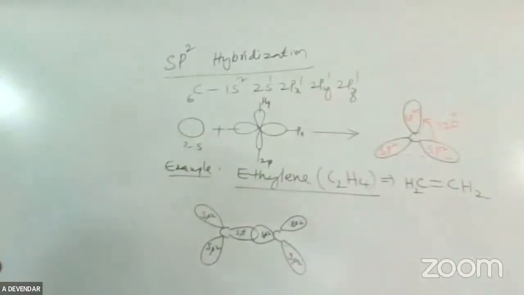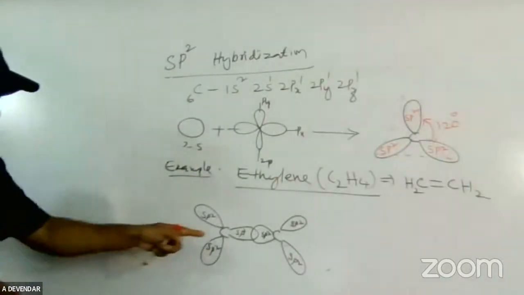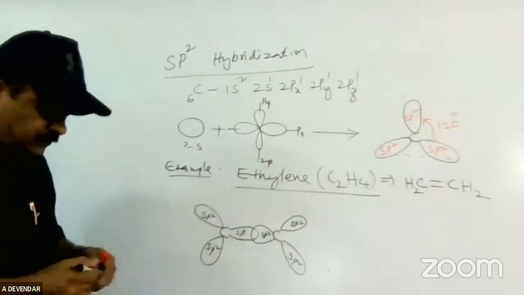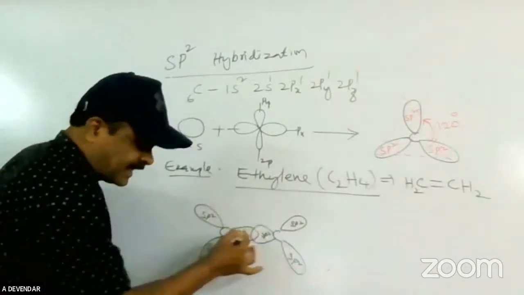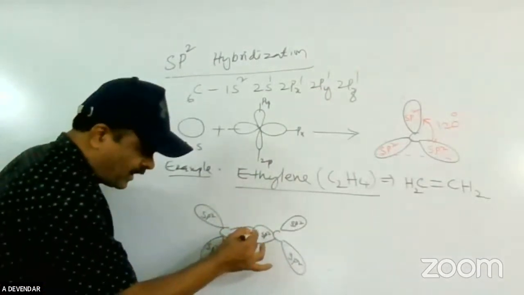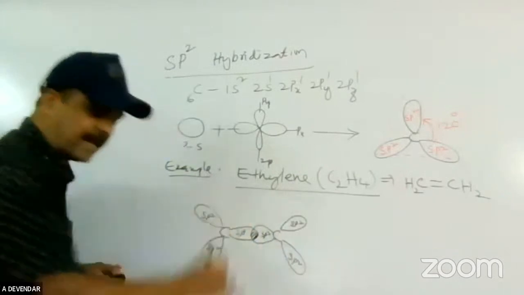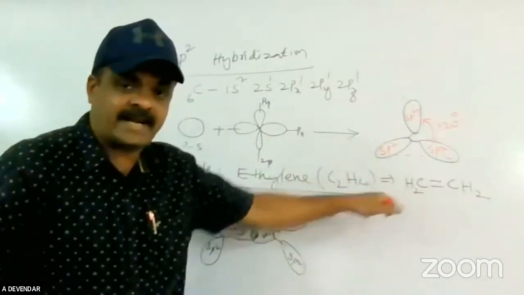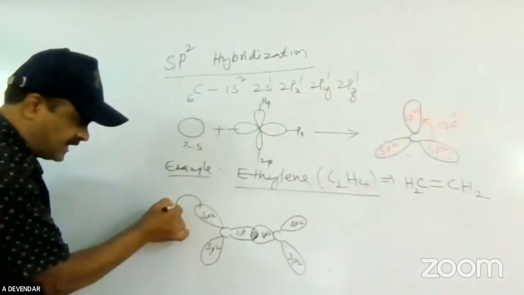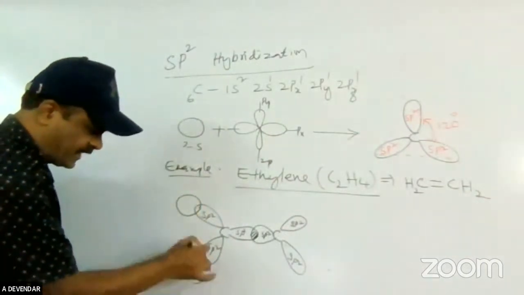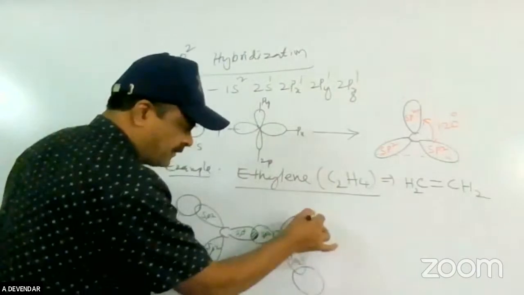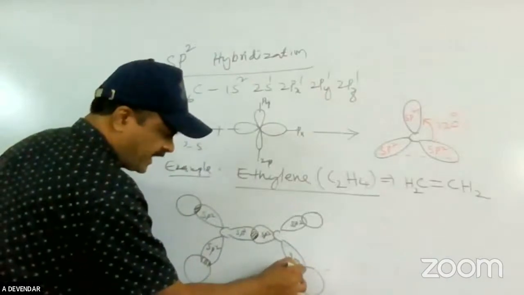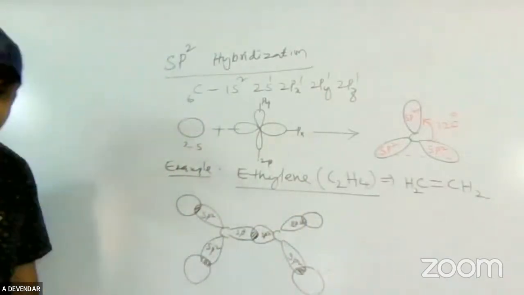See friends, in the sp2 there is a linear overlapping that takes place between the carbons. Each carbon atom is also bonded to 2 hydrogen atoms. Here lateral overlapping also takes place with the 2 hydrogen atoms.